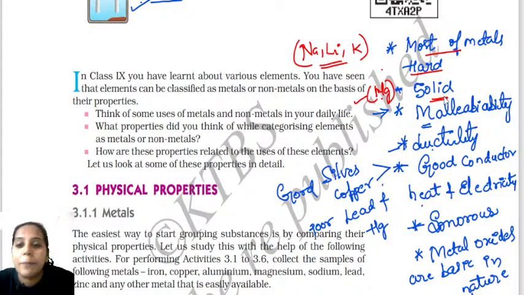Mercury is liquid at room temperature. Clear? And most of the metals are malleable in nature. Malleable is nothing but they can be converted into thin sheets. Really highly malleable metals are gold and silver. So gold and silver are highly malleable metals.